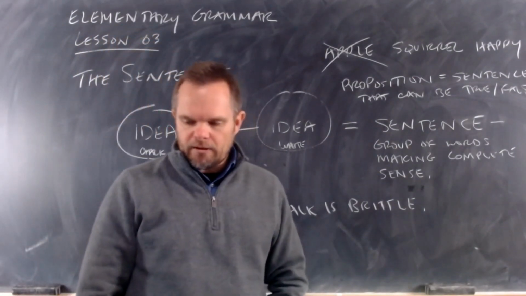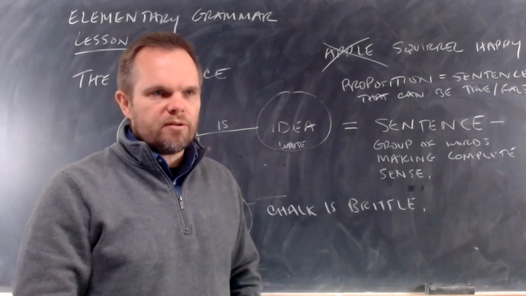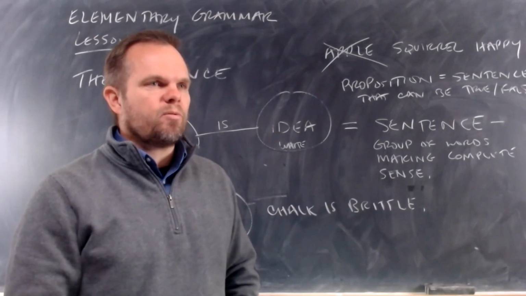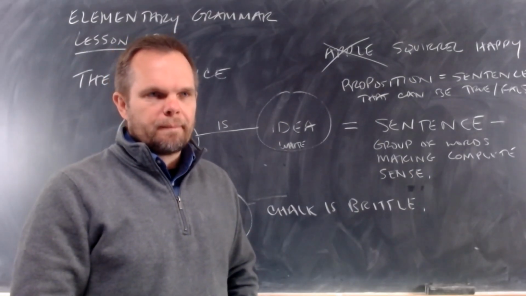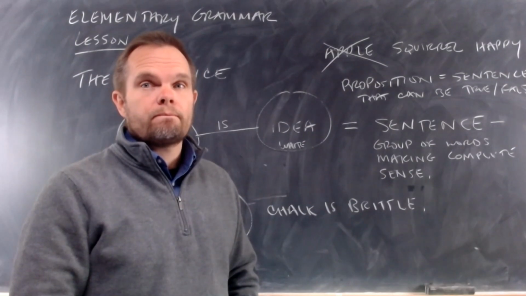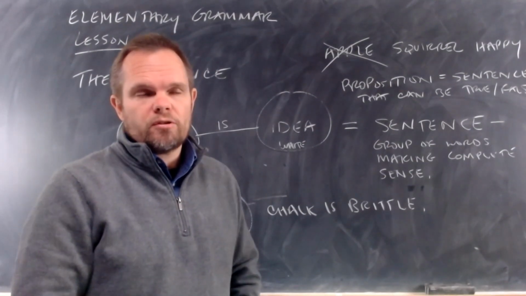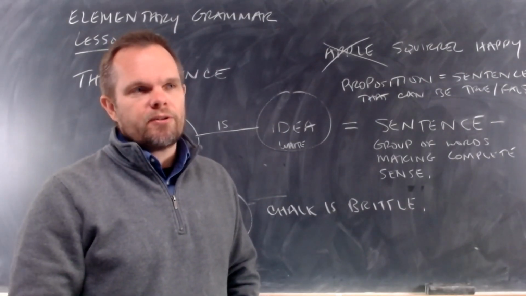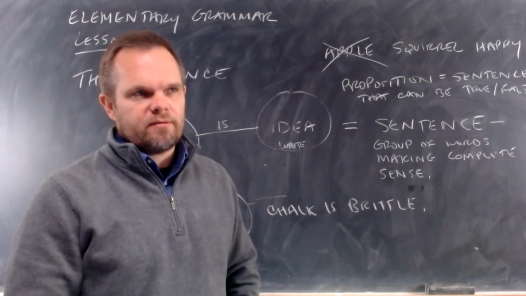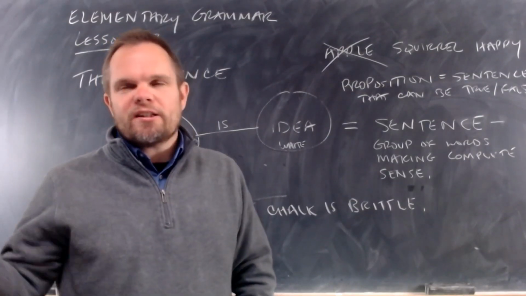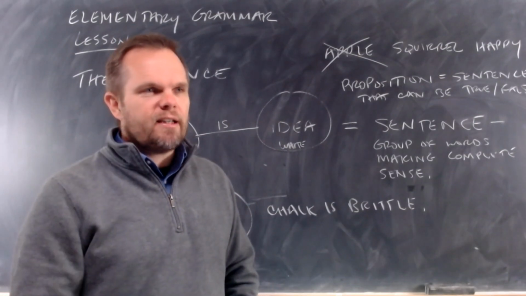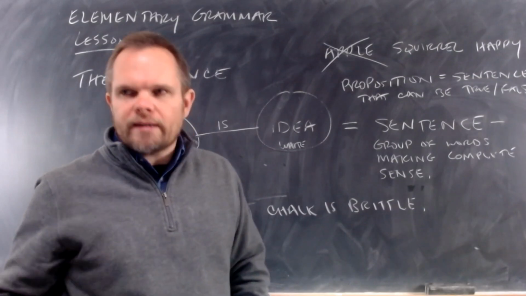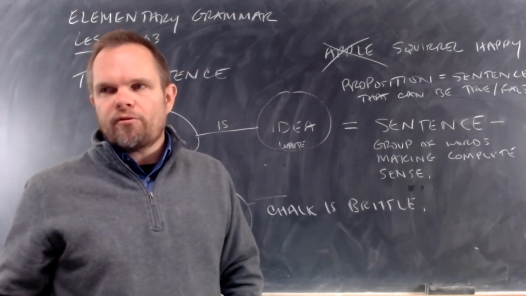Can you give me an example of a sentence that can't be true or false? Can you think of a kind of sentence that can never be true or false? Theory. Nope. It's a good guess. What's a kind of sentence? When I tell you the answer, you're going to hit yourself because it's easy. A question, right? A question can't be true or false. If I said, is it raining outside today? You can't yell at me and say, that's false. I asked a question, right? A question can't be true or false.